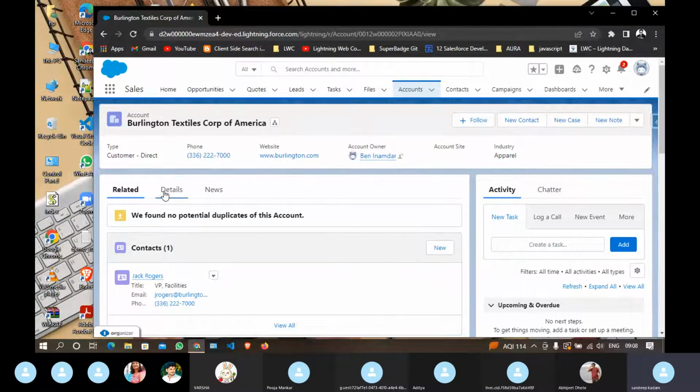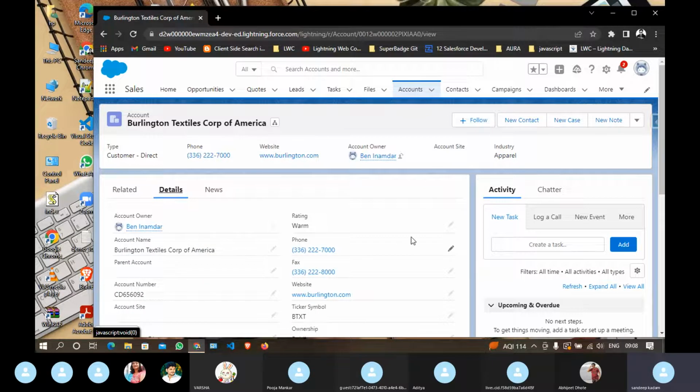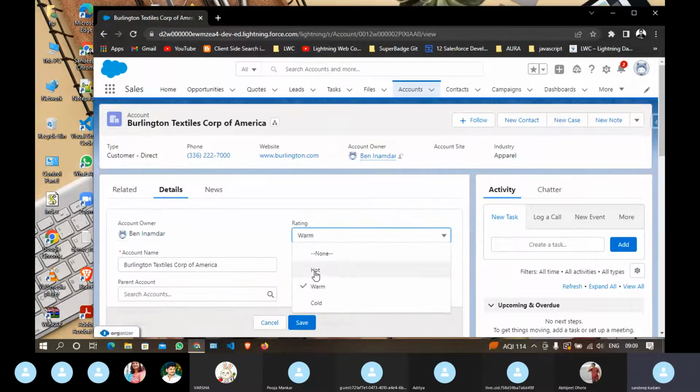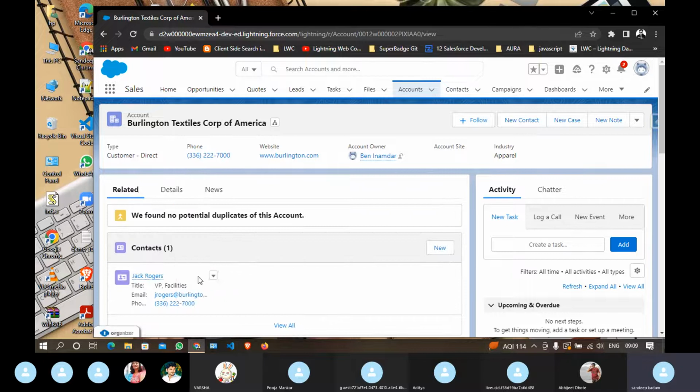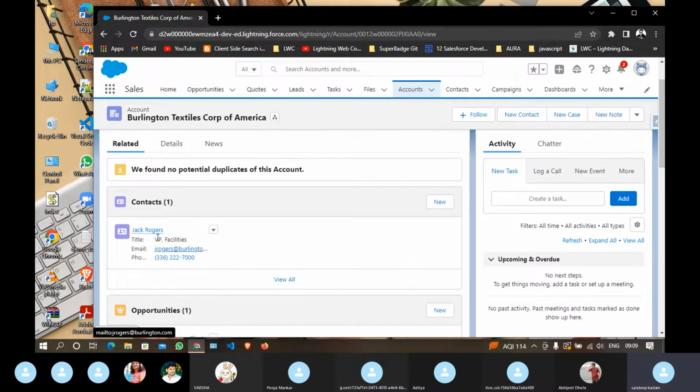Let's say the detail page is there. Whenever I change this rating to warm, hot or cold, you can say anything, the related contact should update something here. Let's say it should update some date, that on this date the account was updated. So how can we achieve that? We can achieve that through a trigger also. Through a trigger we can handle that, but we can also use that in our Aura.